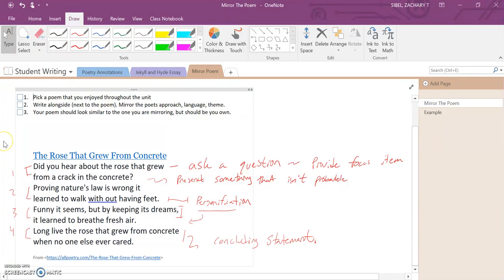So first thing you're going to do is pick a poem that you enjoyed throughout the unit. It can be any poem that we've read. We've worked through a number of classes and movements in poetry. Find one that really spoke to you.